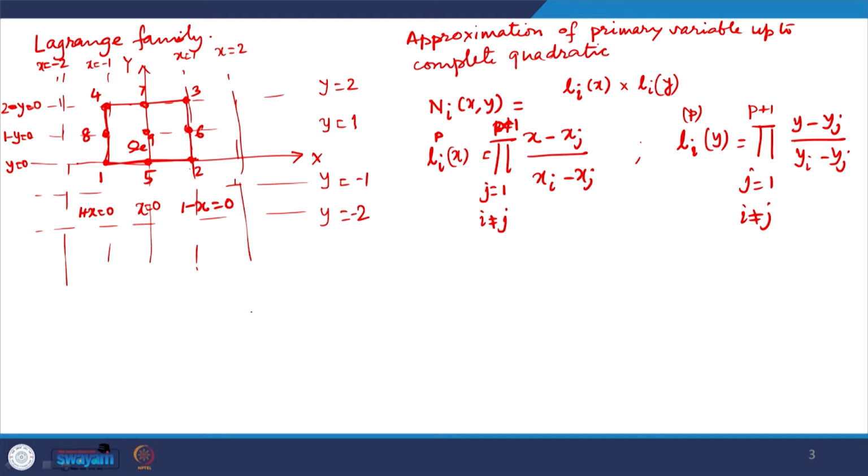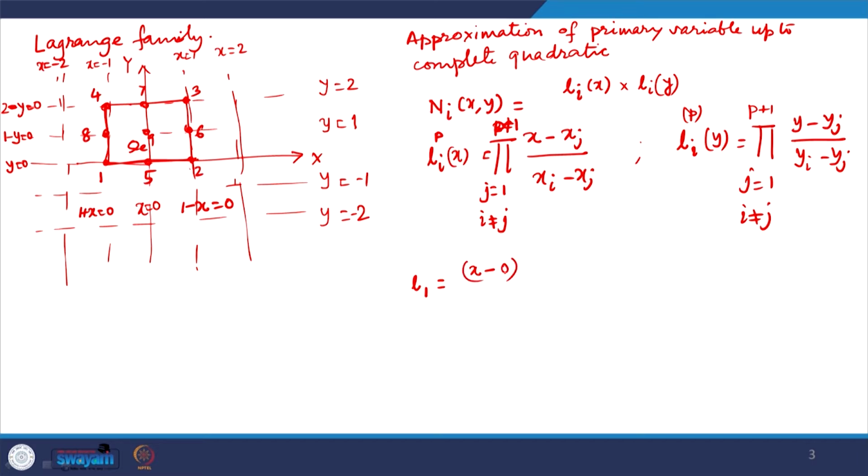In this particular case, L 1 is equal to x minus 0.